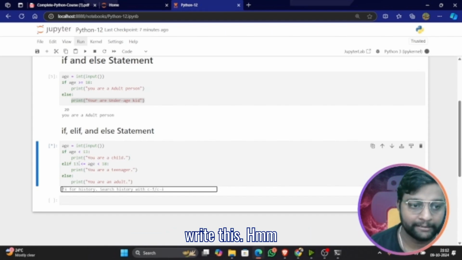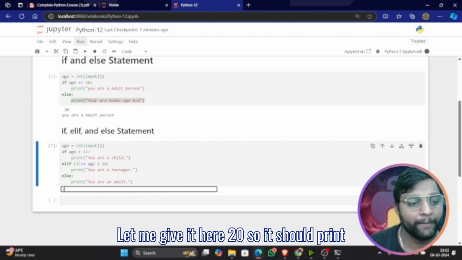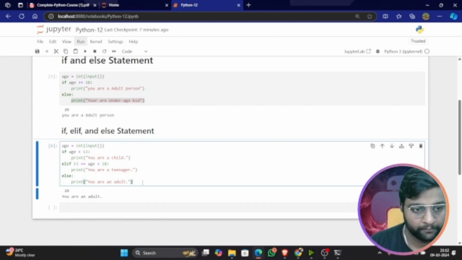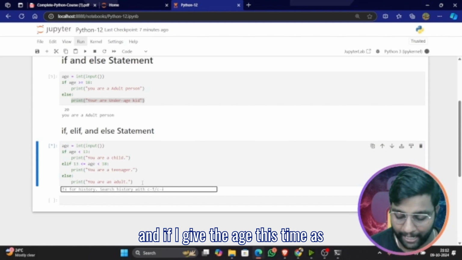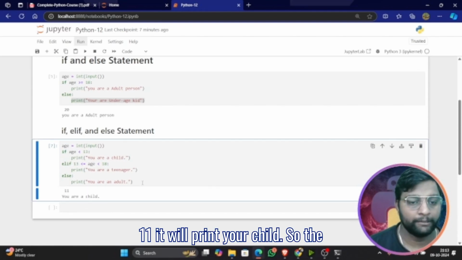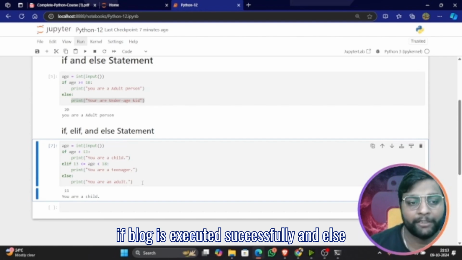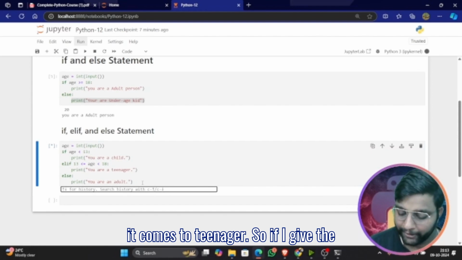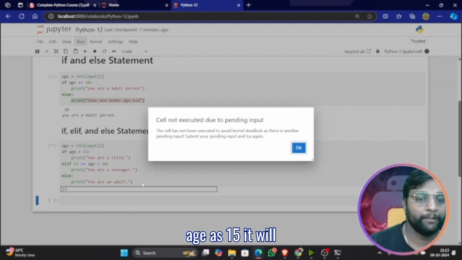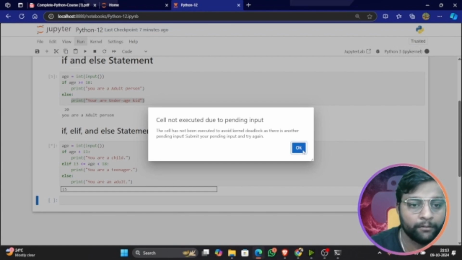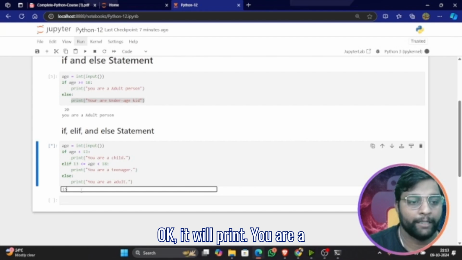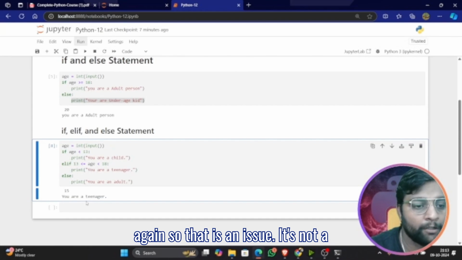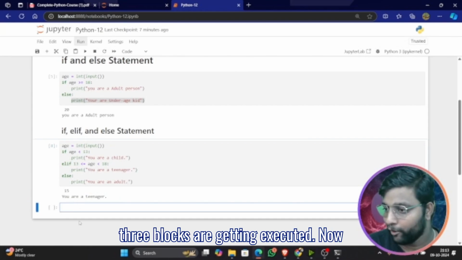So let me give it here 20. It should print you are an adult. Let me run this again, and if I give the age this time as 11, it will print you are a child. So the if block is executed successfully and the else block is also executed successfully. When it comes to teenager, if I give the age as 15, it will print you are a teenager. So all the three blocks are getting executed.